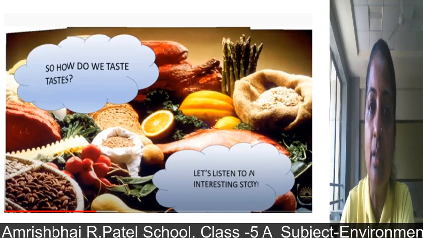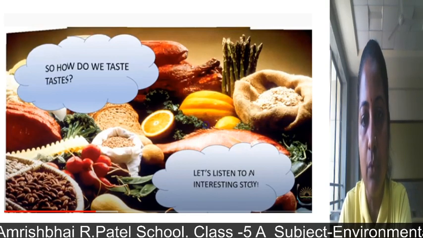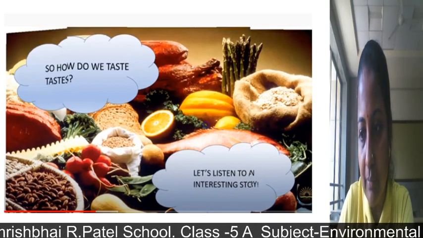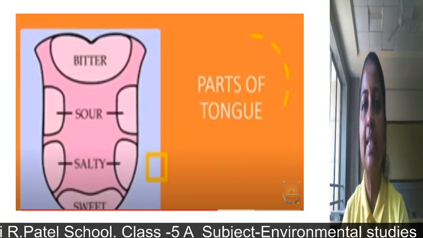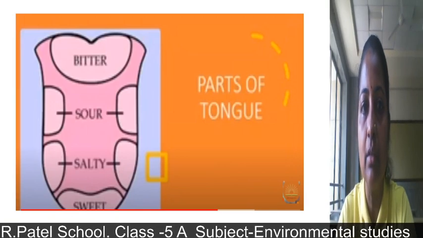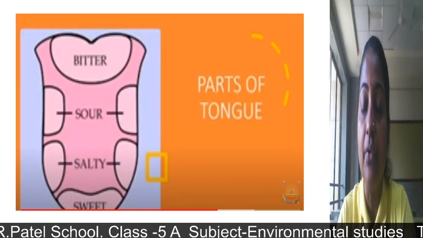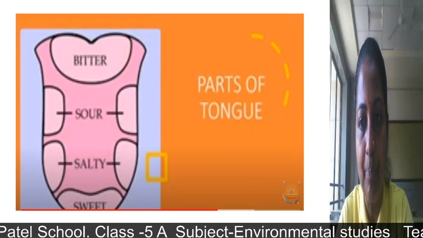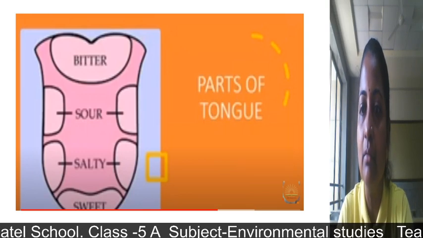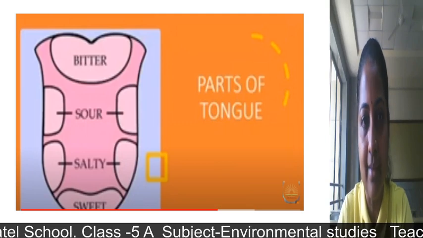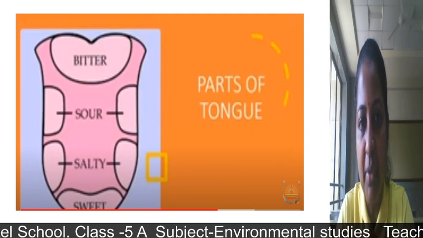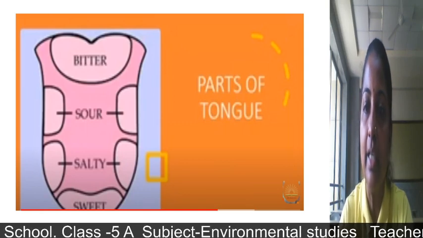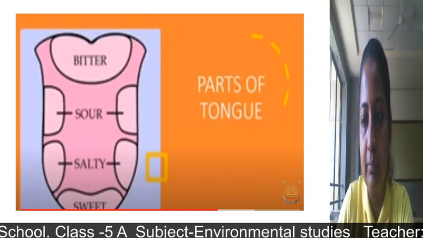So, how do we taste food? Let's listen to an interesting story. Before that, we will see the parts of the tongue and the different functions of a tongue. In our tongue, tiny bumps are there, and with the help of that, we can have a sense of taste. So bitter, sour, salty and sweet. These are the taste buds in our tongue.